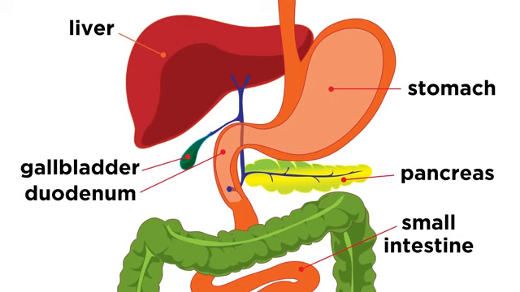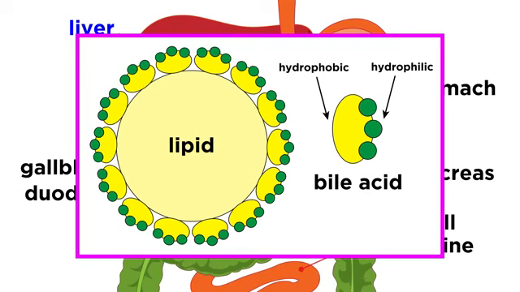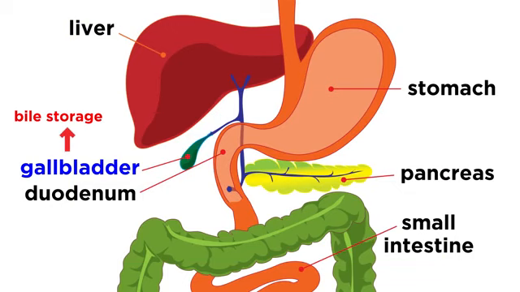At this point, we should mention 3 more accessory organs which are associated with the small intestine. These are the liver, gallbladder, and pancreas. The liver performs many metabolic and regulatory tasks, but in a digestive context, its purpose is to produce bile, which enters at the duodenum. This yellow-green substance breaks down fats for digestion, and the gallbladder is a tiny muscular sac adjoining the liver that serves mainly to store bile.